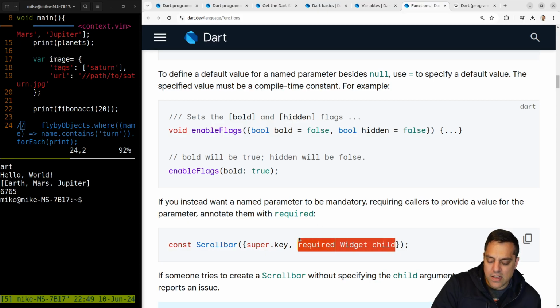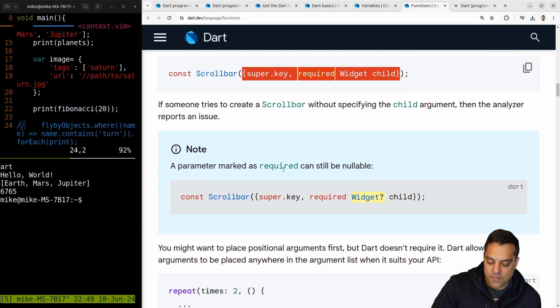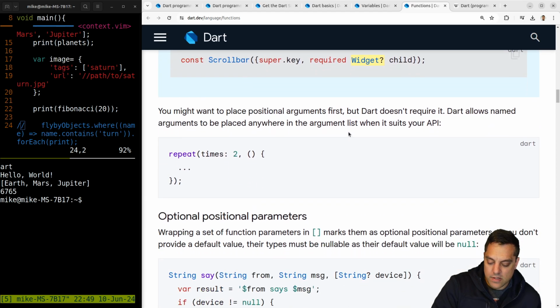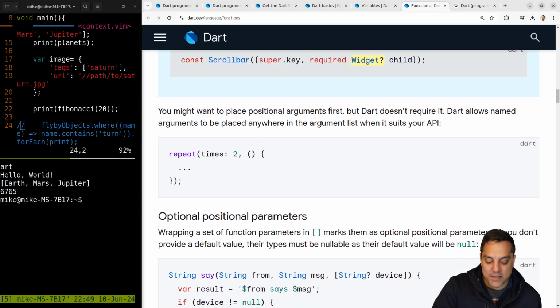Interesting. Because I wonder if I can call scroll bar and only pass in one argument or something? That'd be kind of interesting here. But that's something that's new here. And required things could still be nullable. Okay, fair enough. I wonder if nullable is one of those things when you start thinking about it, it just starts appearing everywhere in your language. Maybe an interesting question for a language designer to think about.